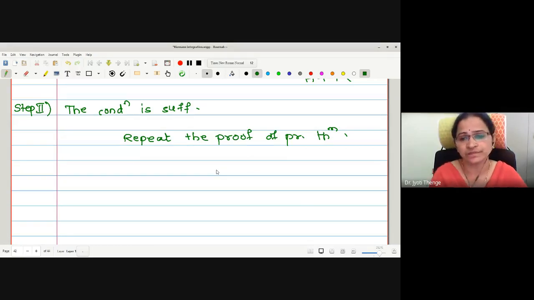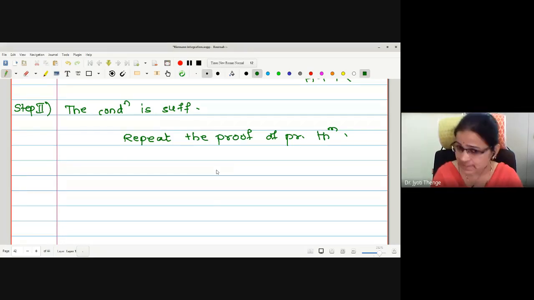Now the difference between the two statements is that in the first form of the condition of integrability, the condition on the partition is norm P is less than delta. In the second form the condition was removed. Therefore, when we compare the two forms of the condition of integrability, from the necessary point of view, the first form is stronger than the second.